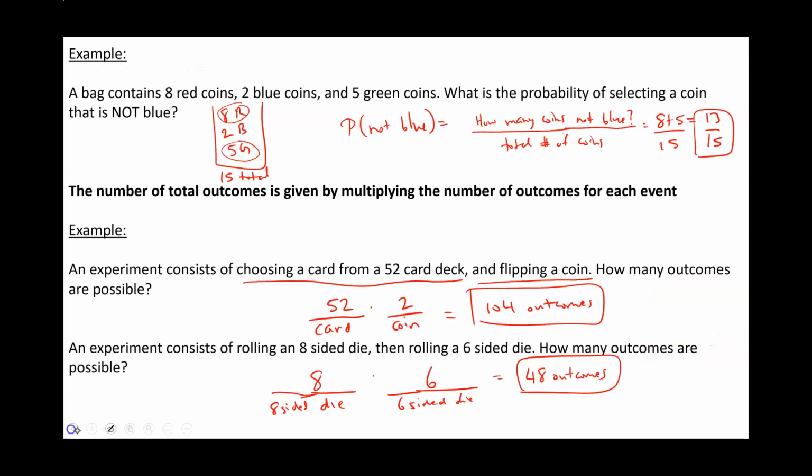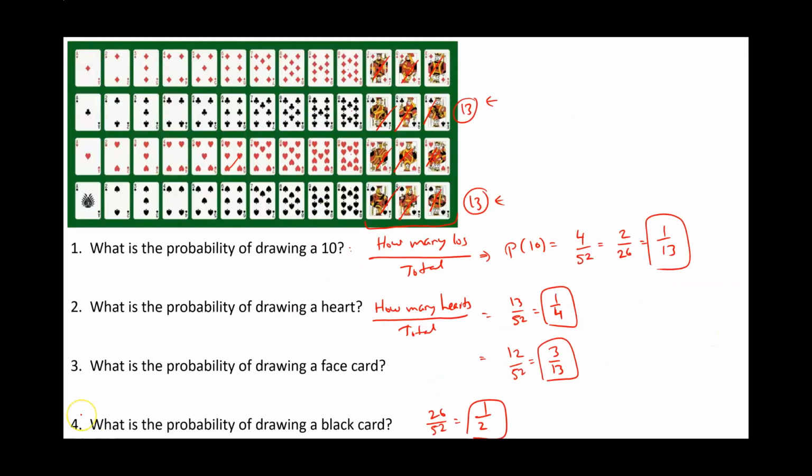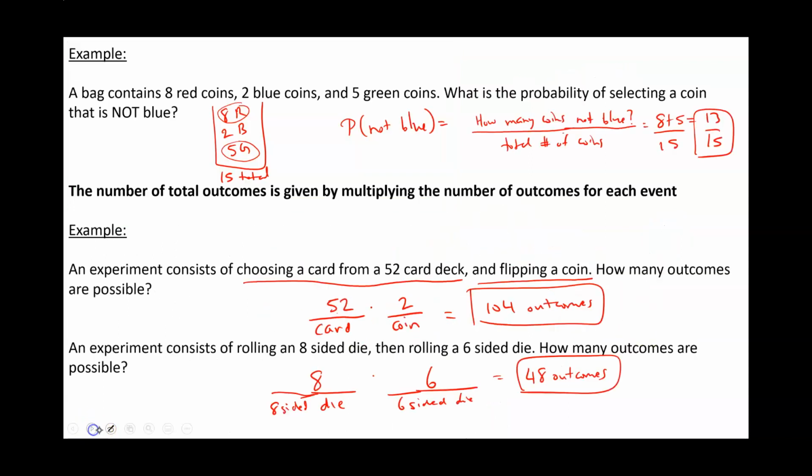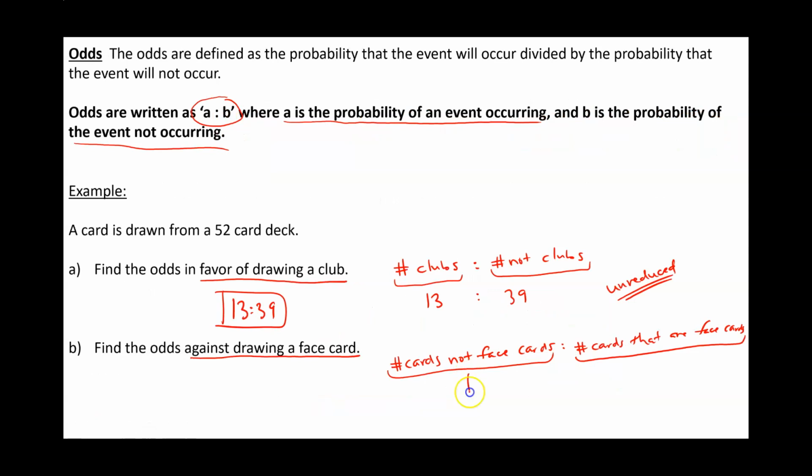So let's go back to our deck of cards, and we're going to ask ourselves how many cards are face cards. So we have 4, 8, 12 cards that are face cards. Now we have a total of 52 cards, so if you subtract the 12 face cards, that means 40 of them are not face cards. So the odds are 12 to 40. And again, leave this unreduced.